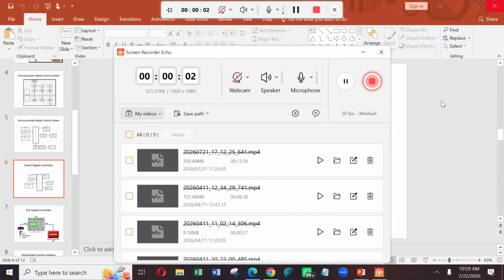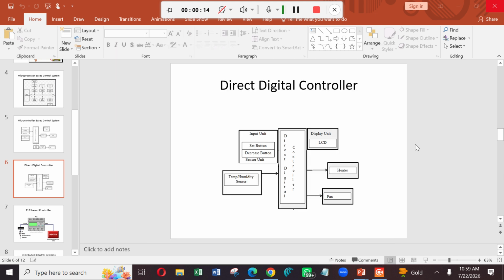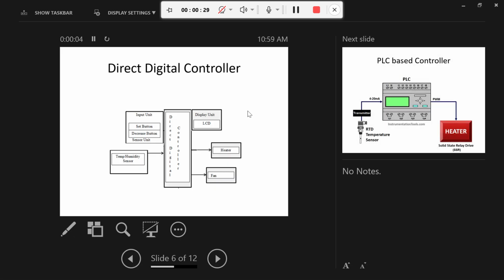So in last class, we saw about microprocessor and microcontroller based automation. Fine. Now let us see about direct digital controller. So in the direct digital controller,